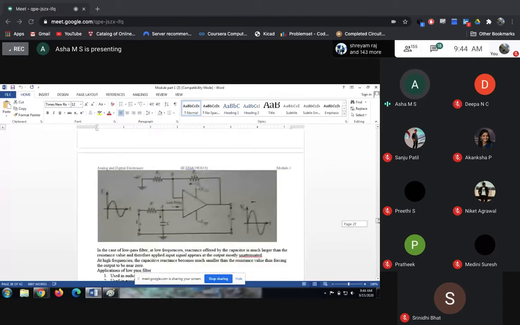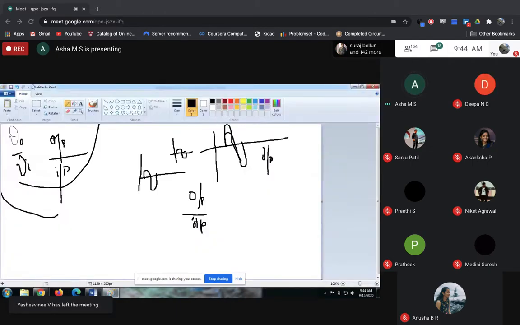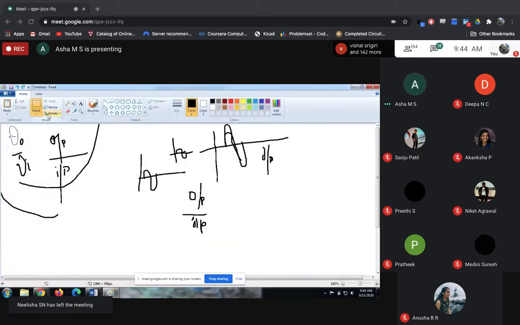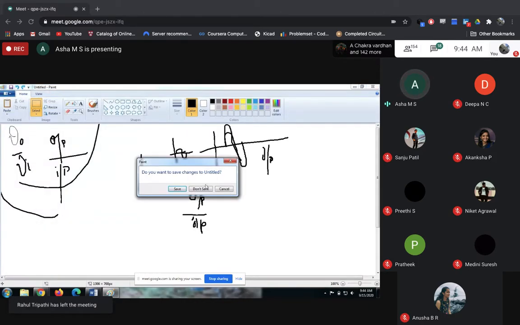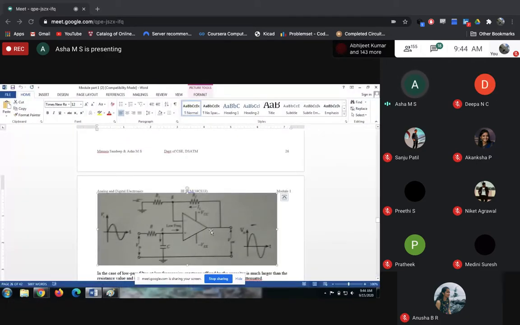If you look at the circuit diagram here, whatever the input that you are applying, so this voltage, wait, let me just take up this diagram in the paint. If I take both the diagram as well as analysis side by side, you people will understand.